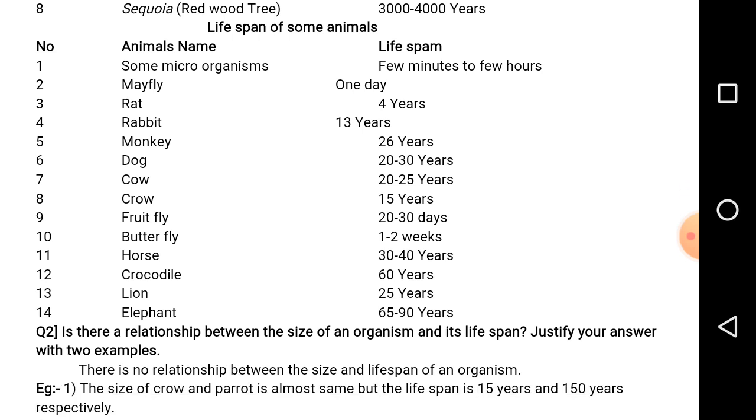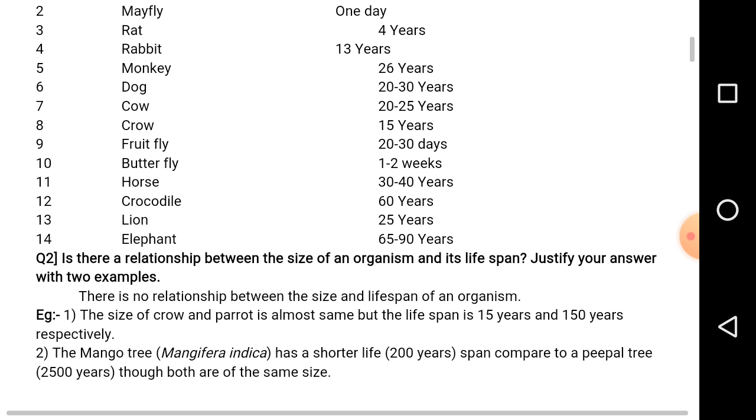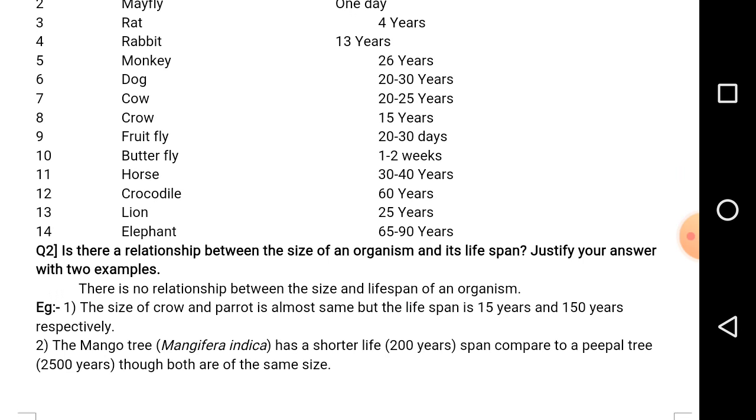Butterfly, 1 to 2 weeks. Horse, 30 to 40 years. Crocodile, 60 years. Lion, 25 years. Elephant, 65 to 90 years. Approximately they survive for 60 years. Some survive for 65 to 90 years. The age is approximate, and we human beings survive for 60 to 70 years approximately. Some human beings survive for more than 100 years.